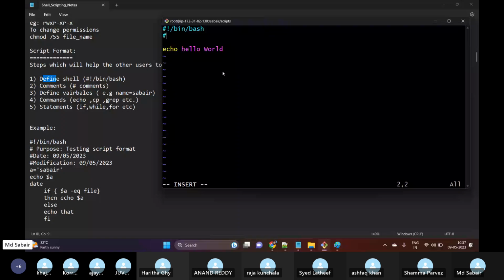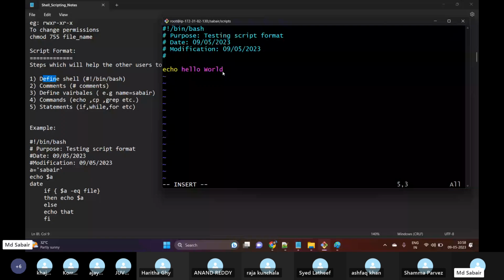For example, purpose: testing script format. And then I'm writing one more comment, that is date, on which particular date this script has been created. This script has been created on 09/05/2023. Modifications means on which particular date this has been modified, 09/05/2023. And then we can go for any variables.